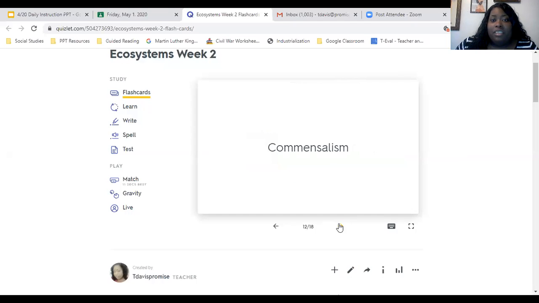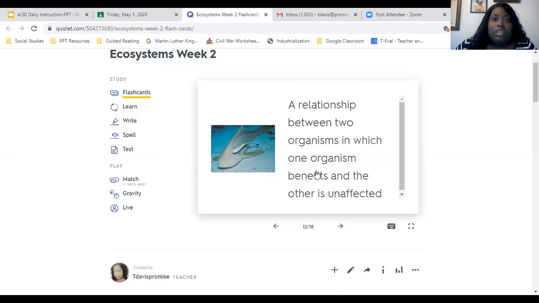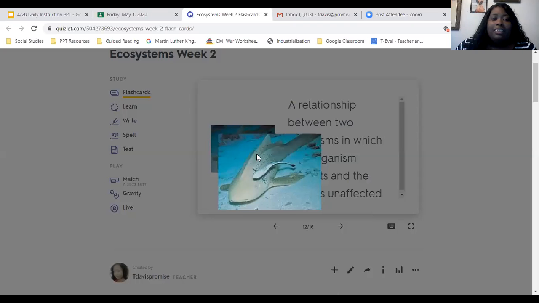Our next term is commensalism. Commensalism is a relationship between two organisms in which one organism benefits and the other is unaffected. And that goes back to the shark and the remora relationship. Another form of commensalism would be like an owl living inside of the hollow of a tree, a bird's nest.